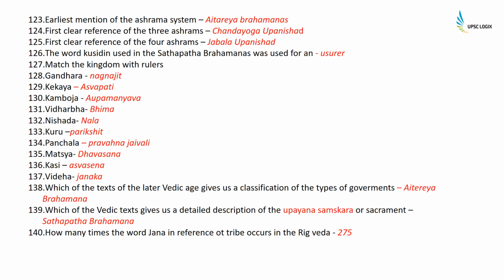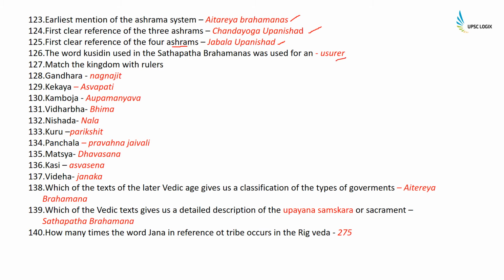Earliest mention of ashram system is in Aitareya Brahmana. First clear reference of three ashrams is given in Chandogya Upanishad. First clear reference of four ashrams is given in Jabala Upanishad. The word Kusidin used in the Satapatha Brahmana was used for the usurer.